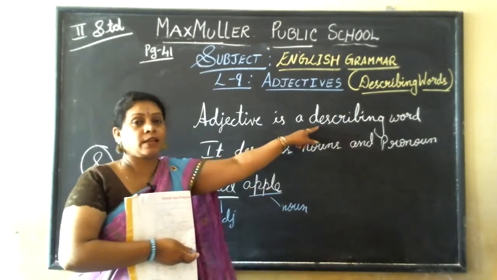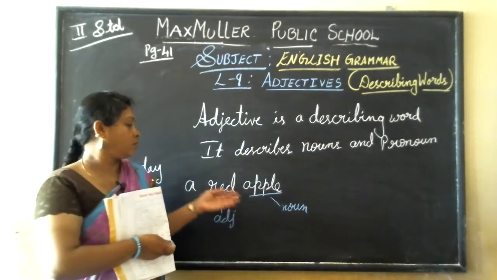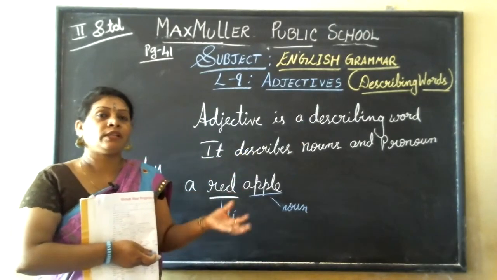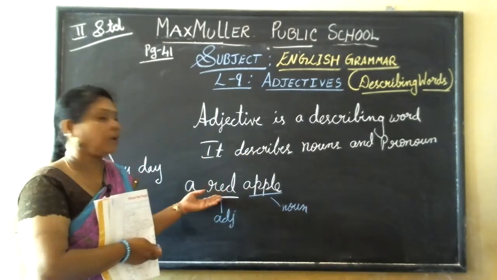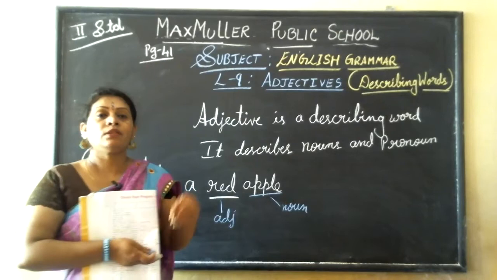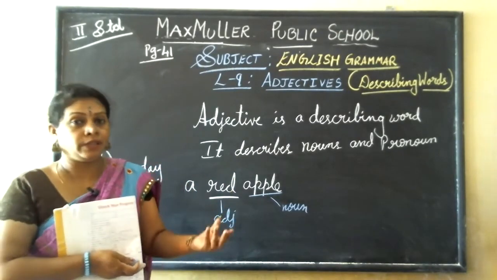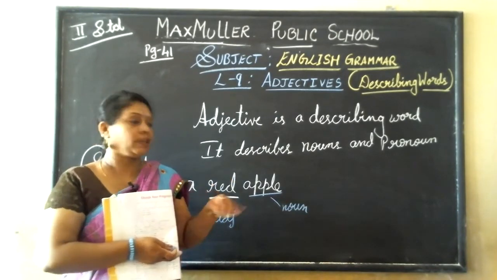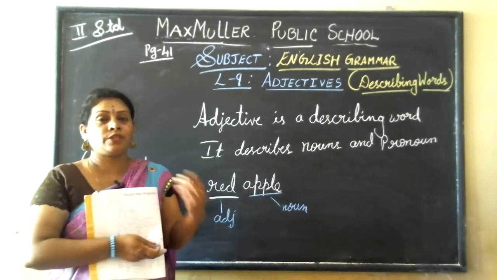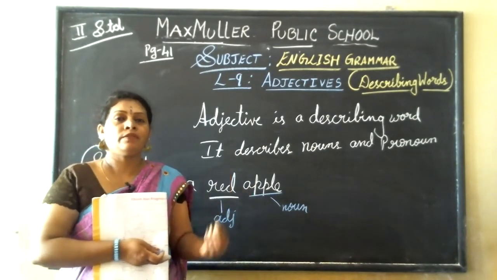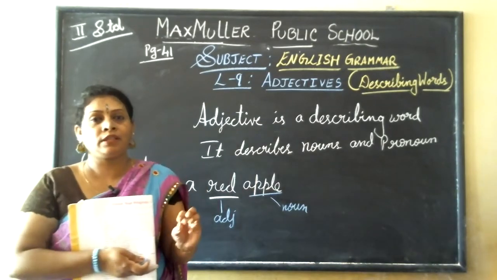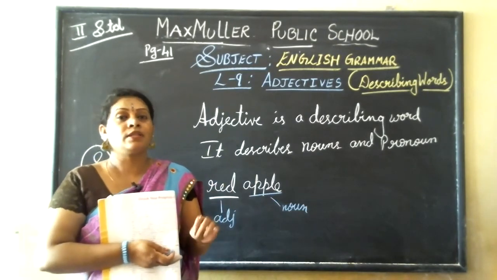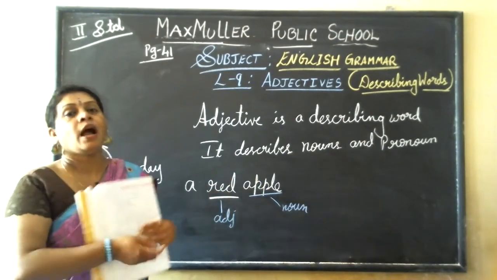What I told, describing means telling more about that. So still now you know, oh, this is an apple. That's all. Now still you want to know in detail means it is a red apple. That means you know still something more about that apple, that it is red in color. The apple is very juicy. Juicy is also an adjective where it explains how the apple is, how much tasty, it is sweet. So any word which describes any one thing, that is noun or pronouns, which supports and tells more about that, then that word is an adjective. So here red is an adjective.